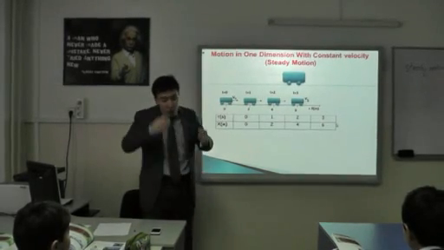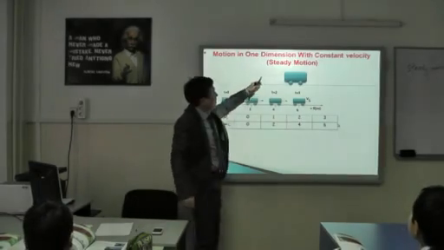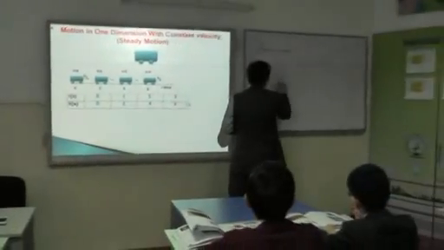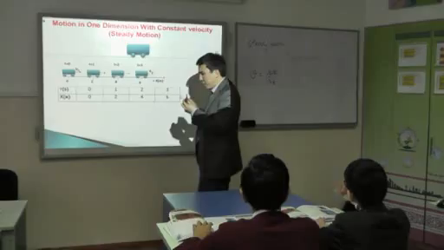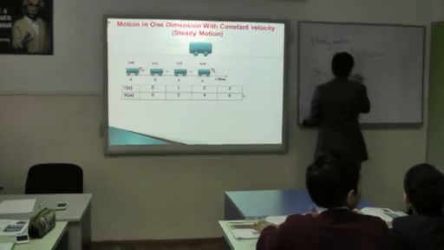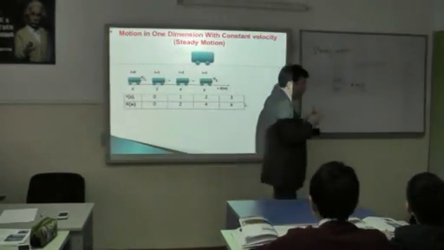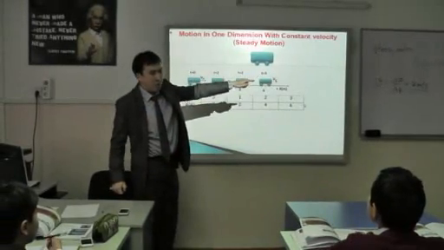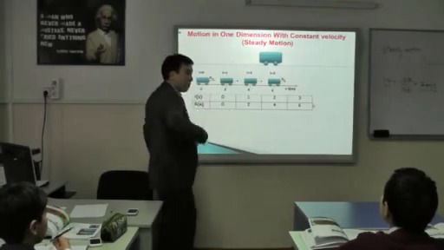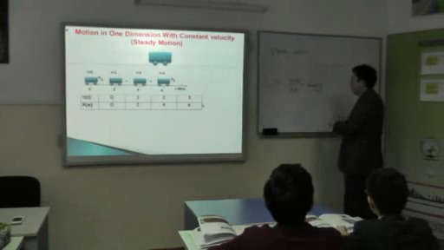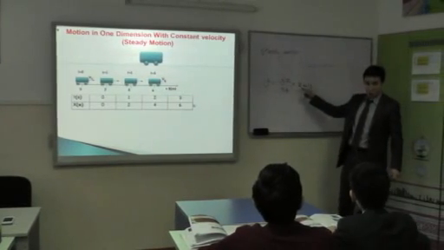For example, when we say velocity, velocity is equal to delta x over delta t, yes? So what does it mean? Let's say 2 meters per second, as an example. If I move with velocity 2 meters per second, it means every second I pass how many meters? 2 meters, yes?